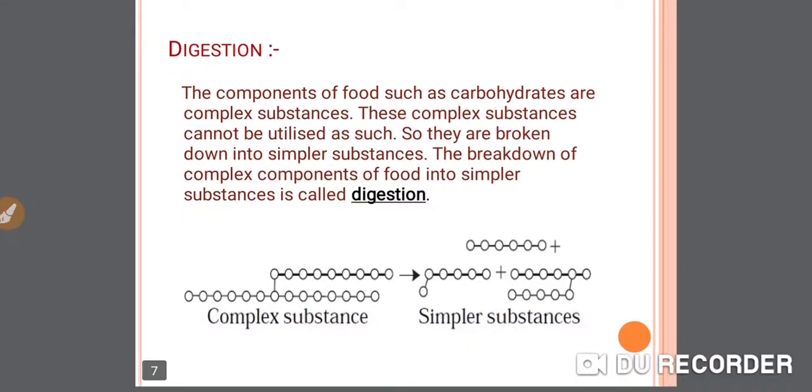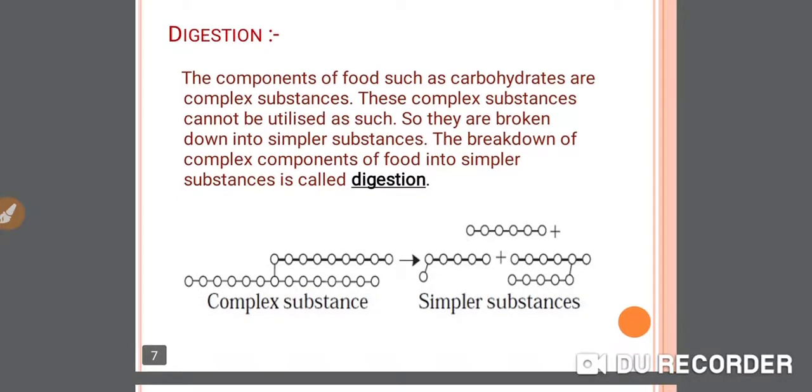Now next, digestion. What is digestion? So let's see what is digestion. The components of food such as carbohydrates are complex substances. These complex substances cannot be utilized as such. So they are broken down into simpler substances. The breaking down of complex components of food into simpler substances is called digestion.